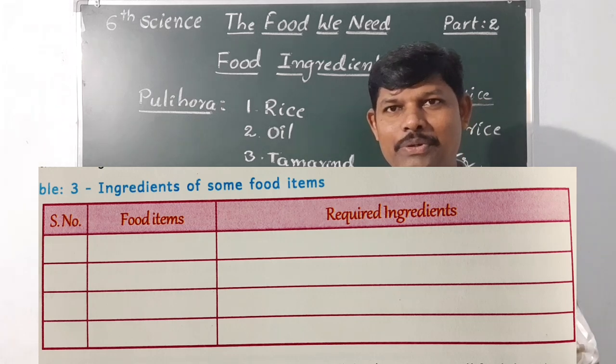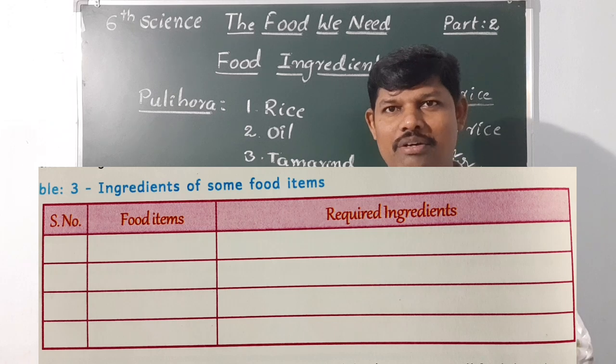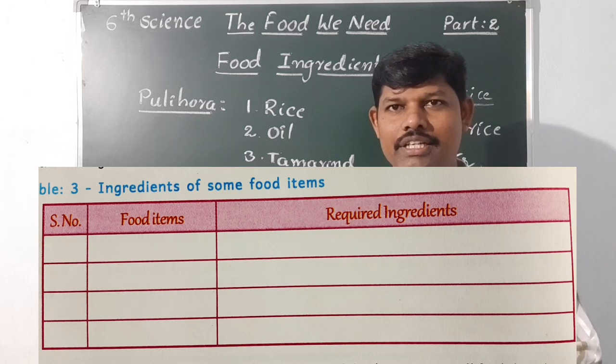Maybe you know pachi pulusu. And second one, coconut chutney. And next one, gulab jam. And next one, jalebi. So these are the four items I am giving. You need to write the required materials. So fill the table with these four food items.